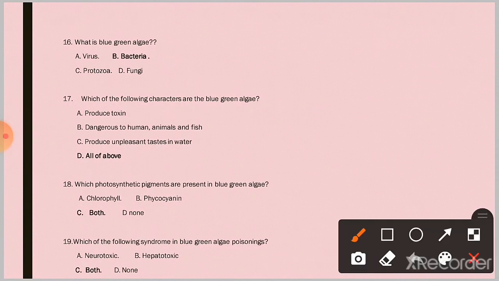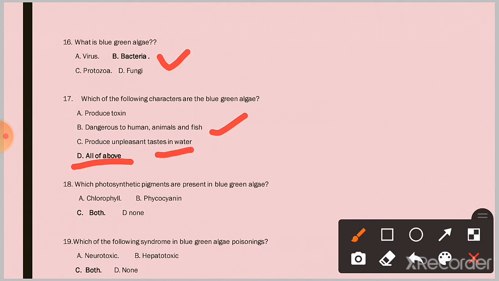Question 15. What is blue-green algae? Option B, subbacteria. Question 17. Which of the following are characteristics of blue-green algae? Option D. All of the above. They produce toxins dangerous to humans, animals and fish, and produce an unpleasant taste in water.